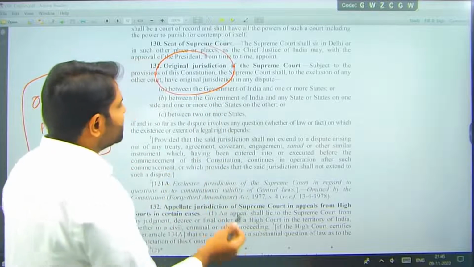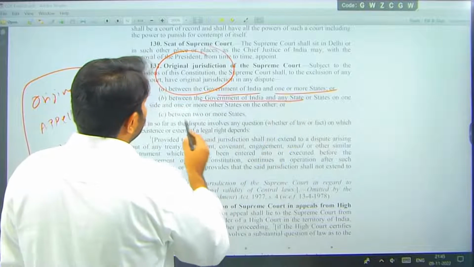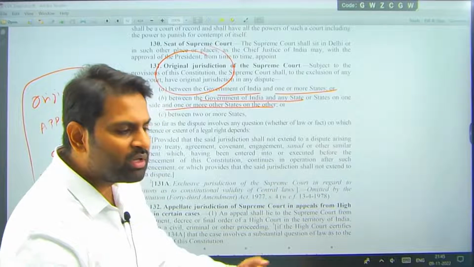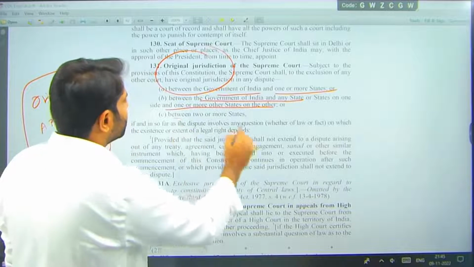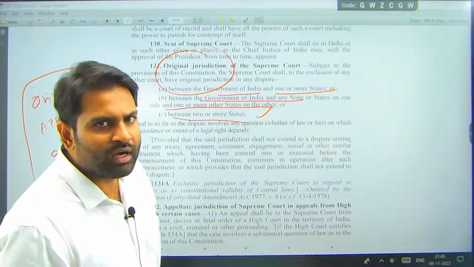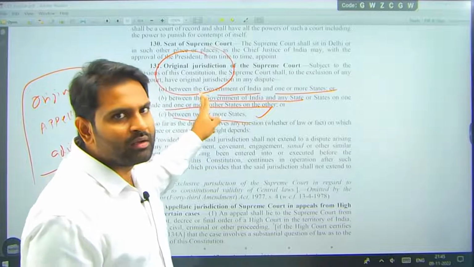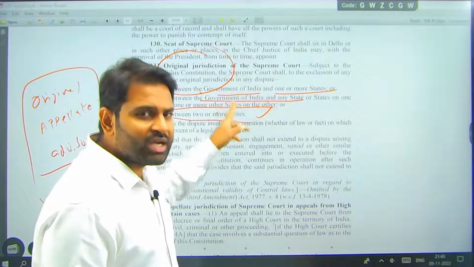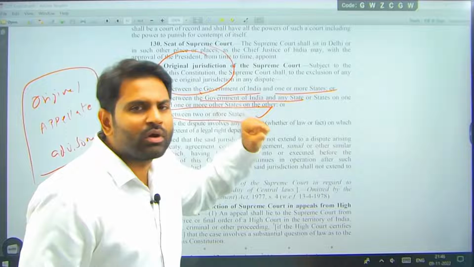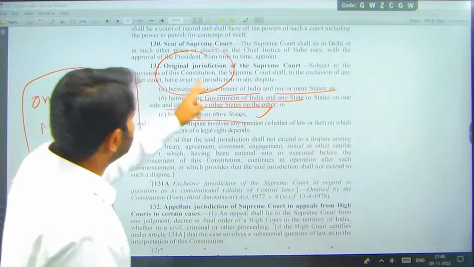If there are any disputes between the Government of India and one or more states, it's a permutation and combination between the Government of India and states, or between two or more states. If there is a dispute between two states, federal units, then this is the original jurisdiction, right? Those who have a dispute with the central government, states having disputes with the central government, state versus state disputes, those are the disputes which should go to the Supreme Court. Supreme Court is also called a federal court, also called the apex court, where this is the original jurisdiction.